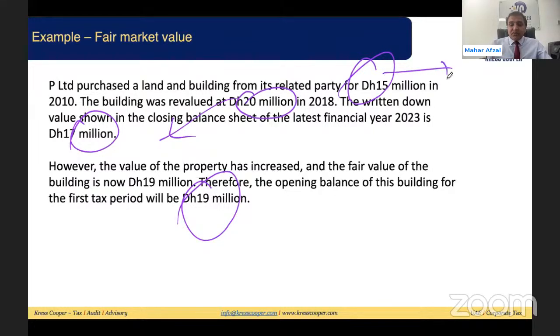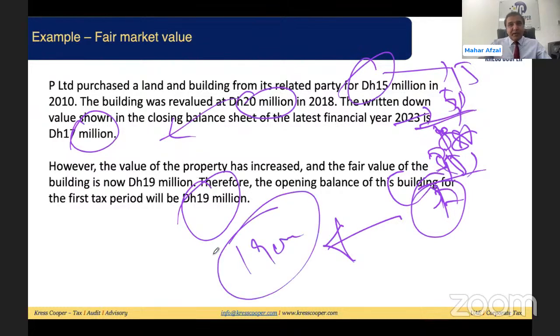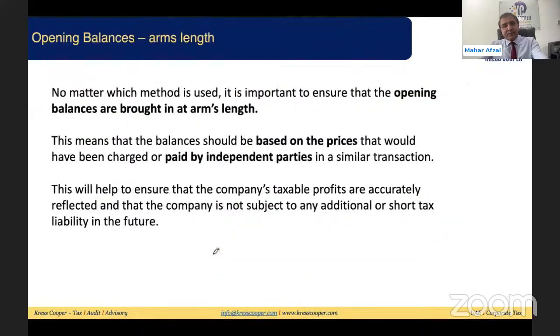So original cost 15 million, revalued 3, total 18, depreciated again by, revalued 15, revalued by 5, total 20. Out of this 20, 3 has been depreciated, remaining is 17 million. Now the value has gone up, it is 19 million. We need to bring 19 million for tax purposes as an opening balance.